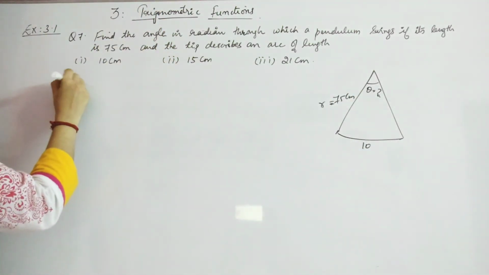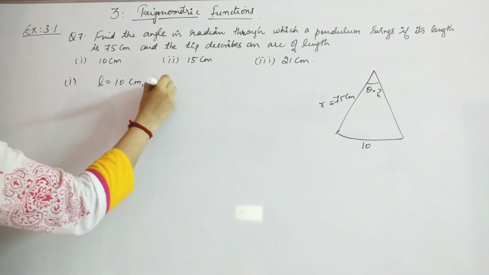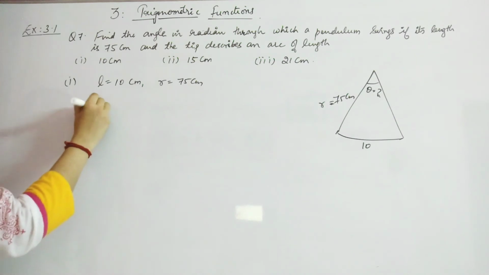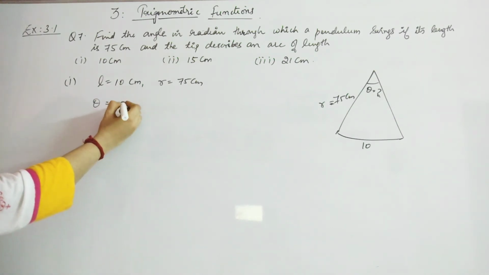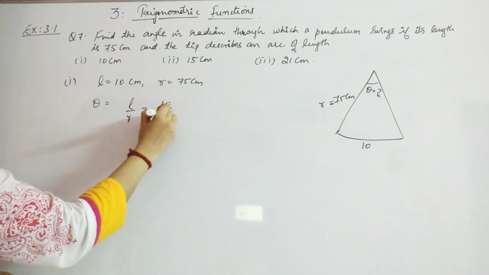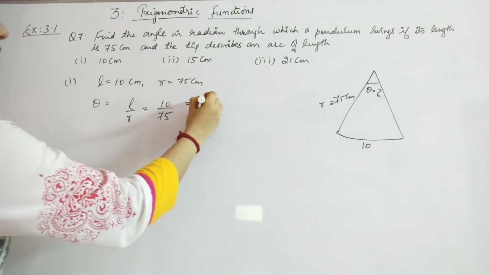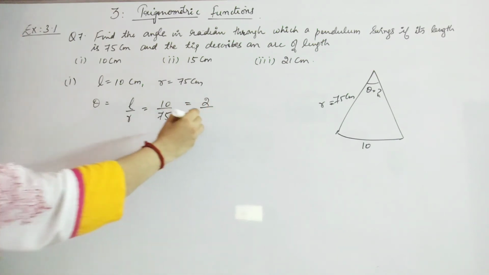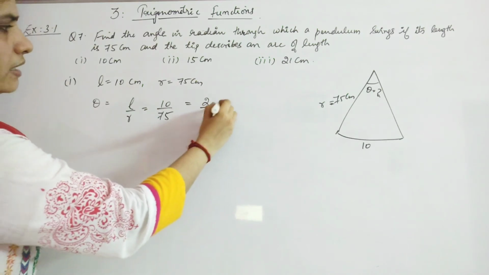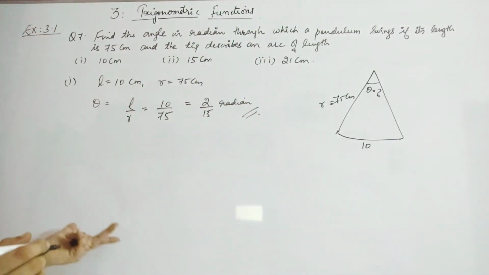So, for the first option, this is your L and R is 75. So, that is fixed for all the 3 subdivisions, right? And theta is L by R. L is 10, R is 75, both are in centimeters. So, you will get this to be 2 by 15. 2 by 15 radian, right? So, that is your first option's answer.